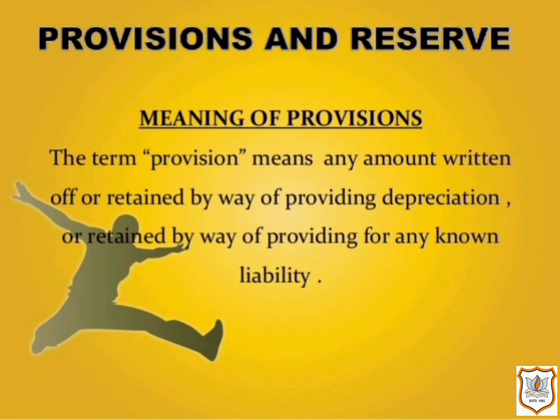In other words, a provision is a charge against profit or profits for the purpose of providing for any liability or loss. Provision differs from liability to the extent that provision is an estimated amount while liability is a determined amount. For example, providing for wages of rupees 50,000 payable for the month of March is a liability. Thus, provision is an estimated amount set aside to meet an uncertain loss or expense in future.